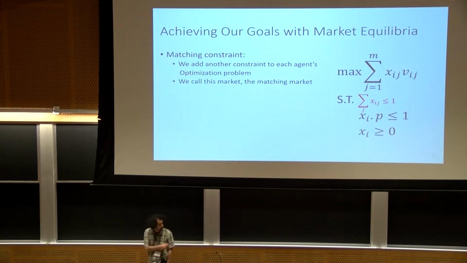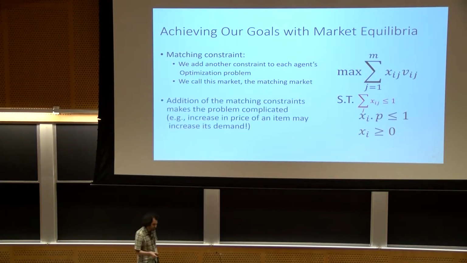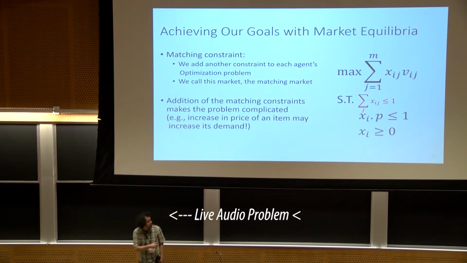We call this modified market the matching market. This simple constraint makes the market a lot weirder. In particular, the gross substitutes property doesn't hold anymore, which basically means that there are cases where if you increase the price of a single item, the agent's demand for that item increases.